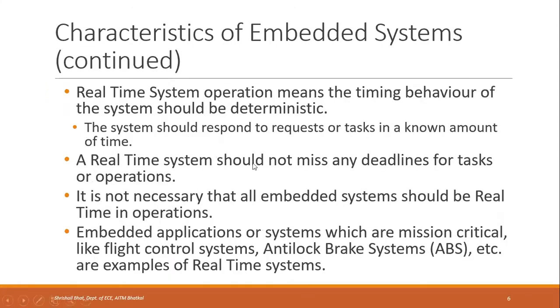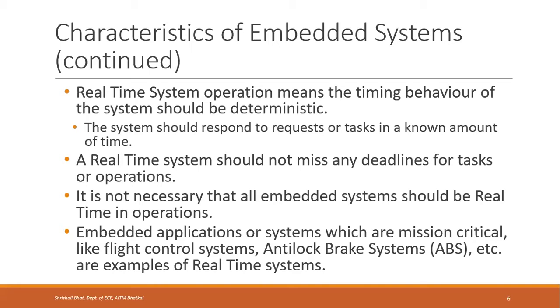Real time means the timing behavior of the system should be deterministic. Timing behavior is deterministic means we know exactly at what time what is going to happen, right? The system should respond to requests or tasks in a known amount of time. It cannot miss that particular time. That known amount of time is called the deadline. It should not miss any deadline for tasks or operations. So within a particular time, the tasks have to be completed.